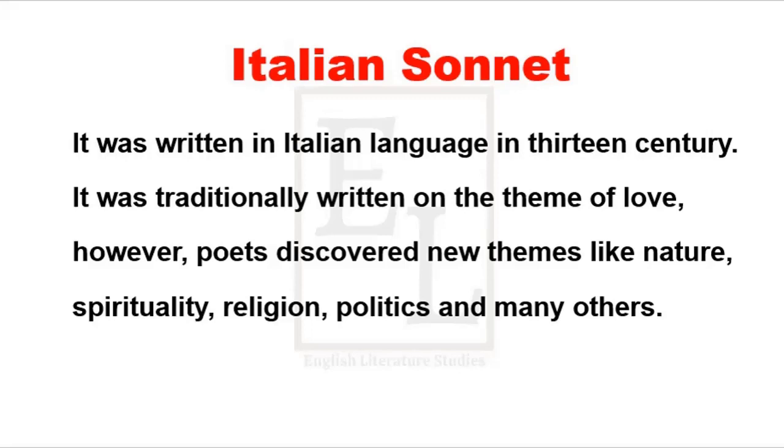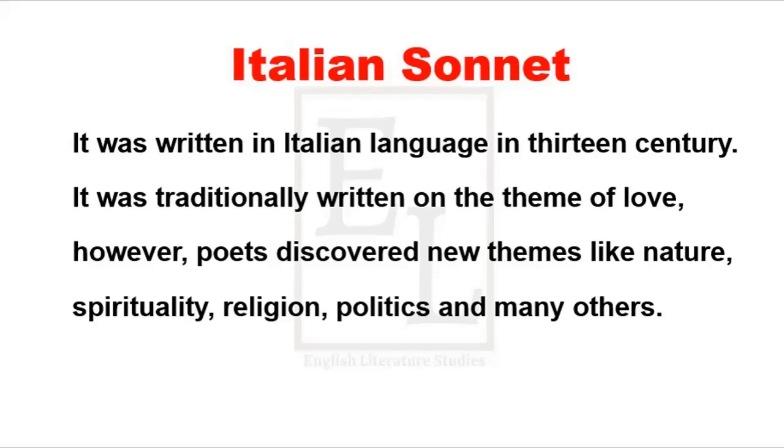It was traditionally written on the themes of love. However, later on, poets discovered new themes like politics, religion, nature, spirituality, and many others. But initially, it was written on the theme of love.